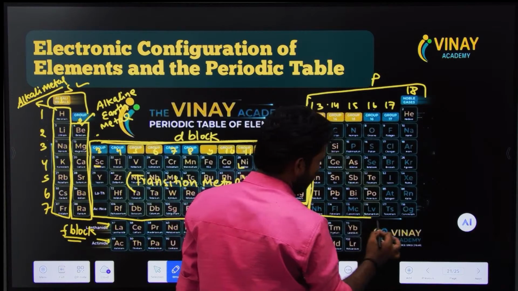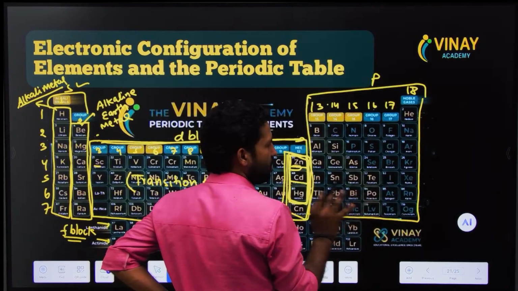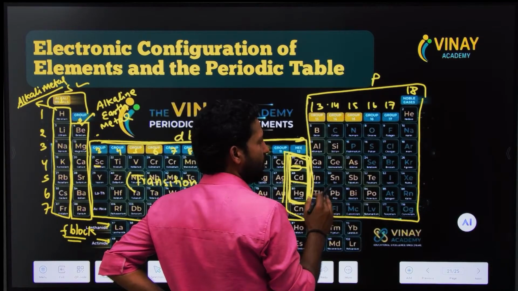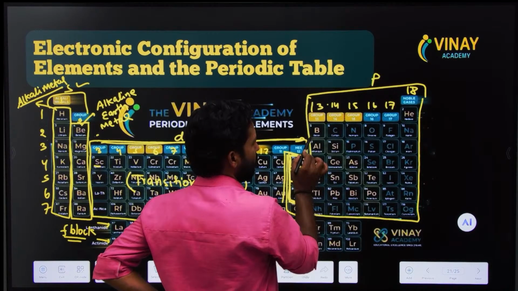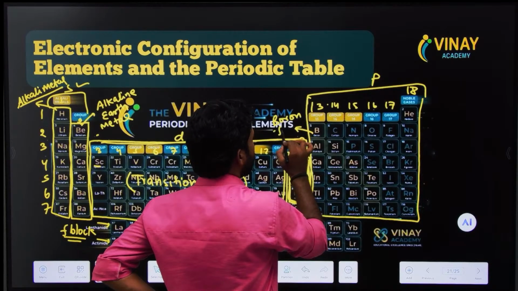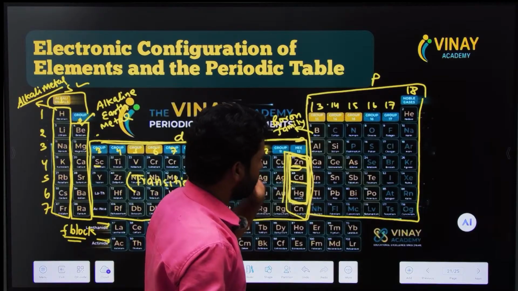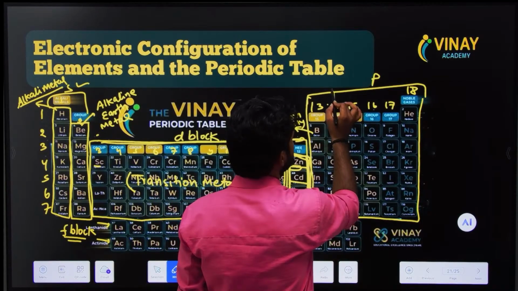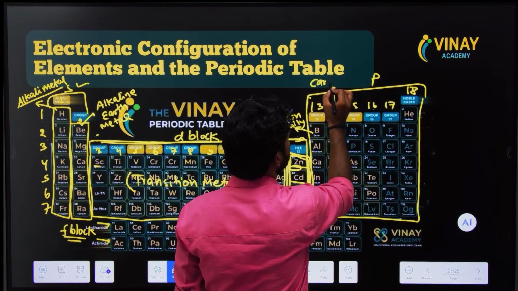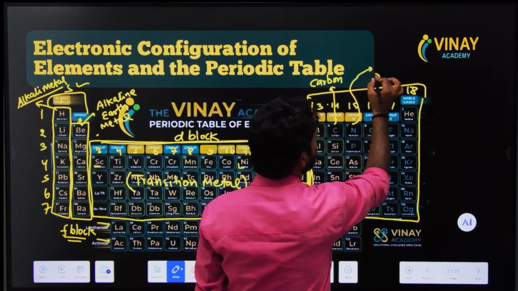So these are p block elements. In the p block, there are lots of sections and all are known by different family names. This is the boron family. This is the carbon family. And this is the nitrogen family.